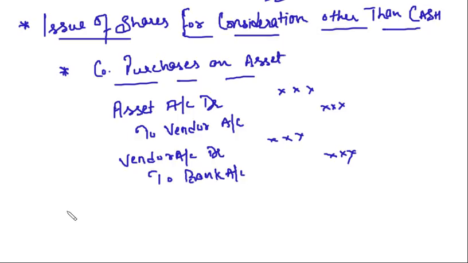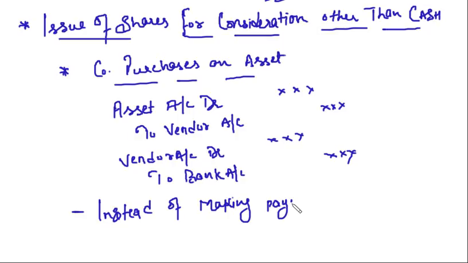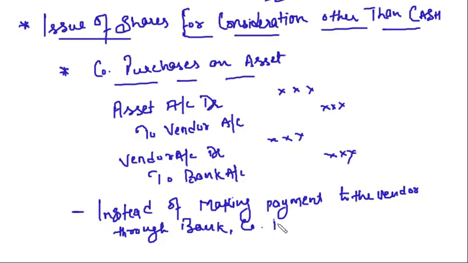What we are doing is, instead of making payment to the vendor through bank, the company issues shares to the vendor.